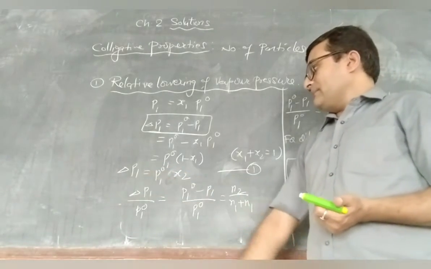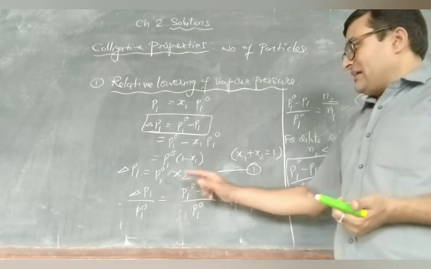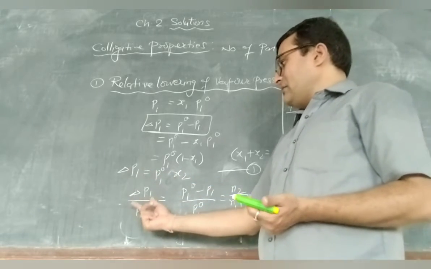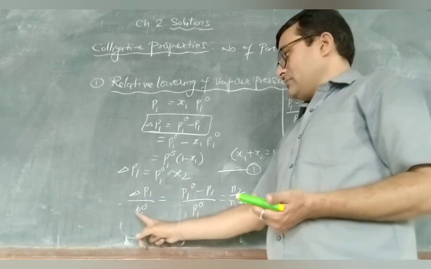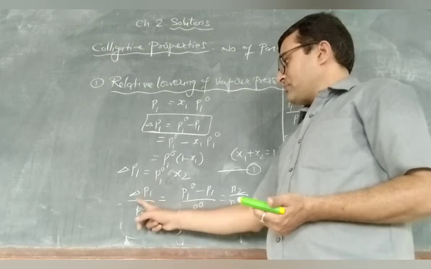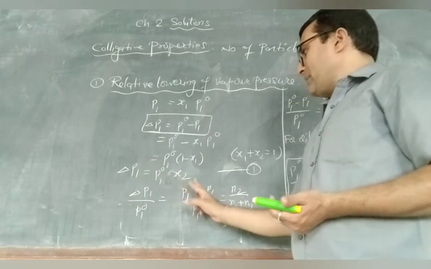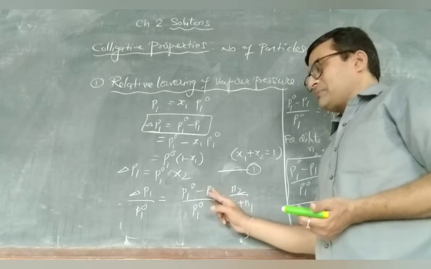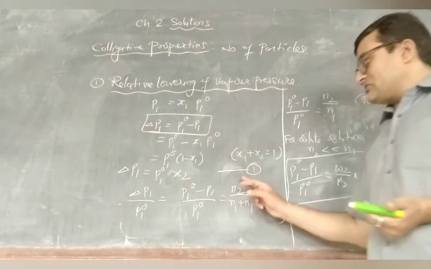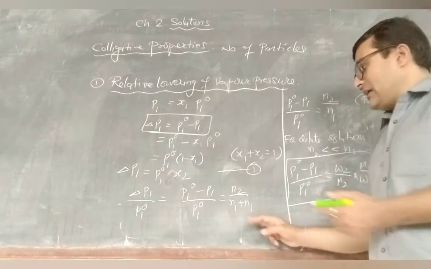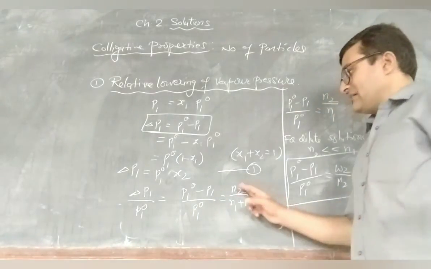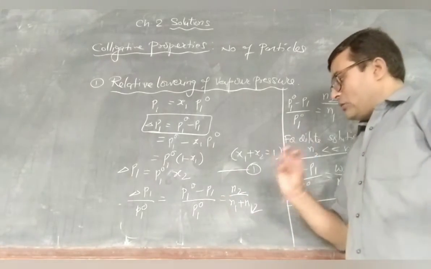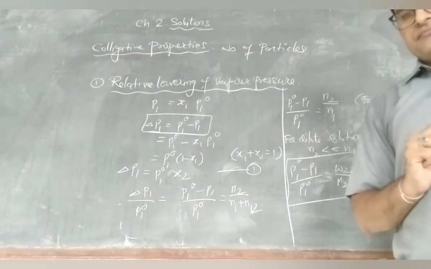Now delta P1 equals P1 naught X2, so dividing by P1 naught, we get X2. That is, delta P1 can be written as P1 naught minus P1 upon P1 naught equals n2 upon n1 plus n2. That is the mole fraction. Now suppose the solution is dilute.